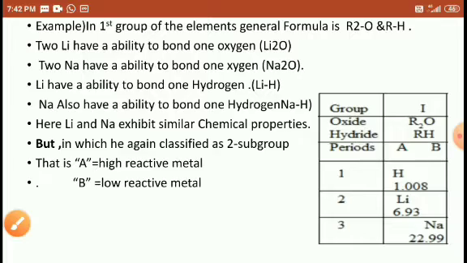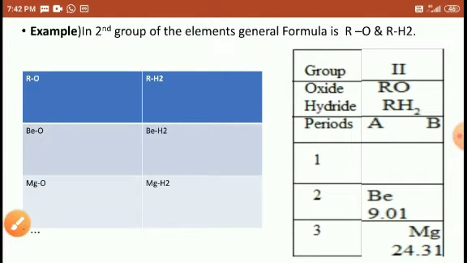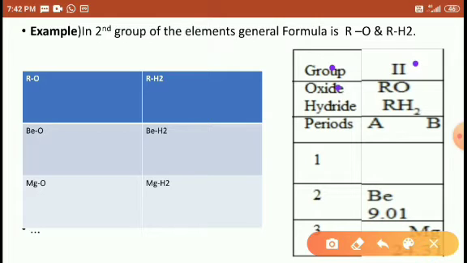Understood, students? Okay. Similarly, we are now discussing the second group. The second group of elements also exhibits similar chemical properties, which is why their general formula is similar: RO and RH2. For the second group, the oxide general formula is RO and the hydride general formula is RH2. It means the second group of elements reacts with one oxygen and with two hydrogens. Right, students? Which elements are there? Beryllium and magnesium. I mention only two elements here for understanding purposes, as an example.